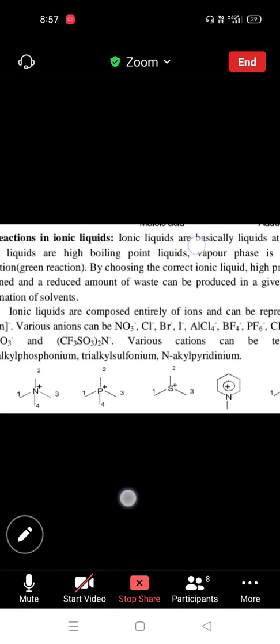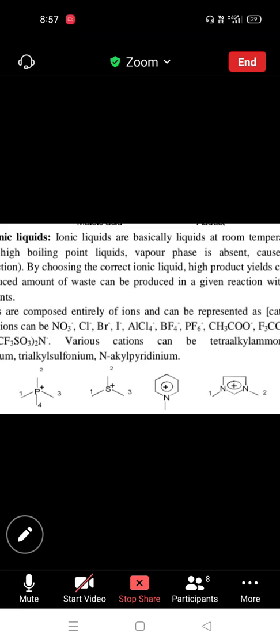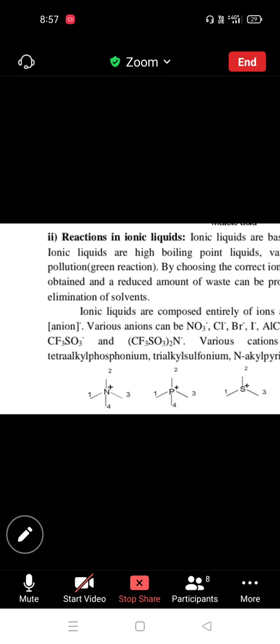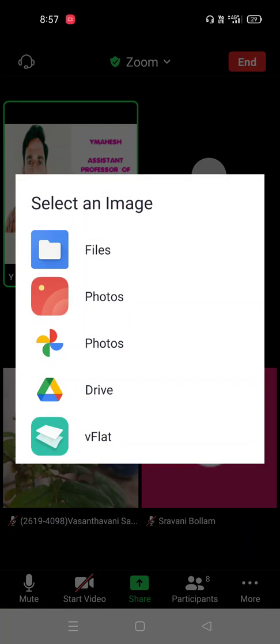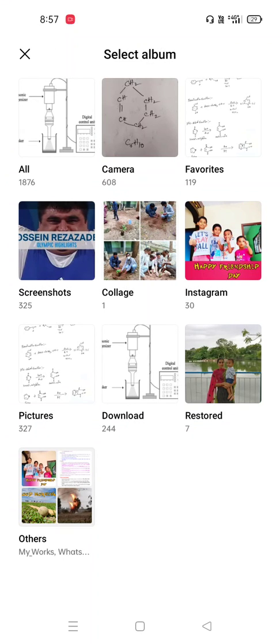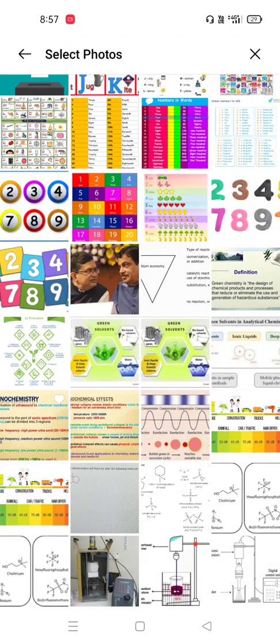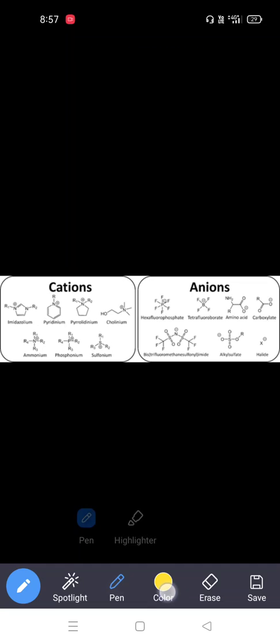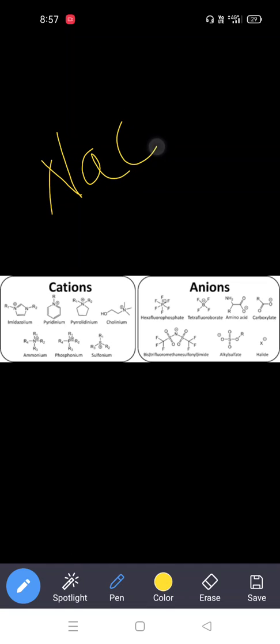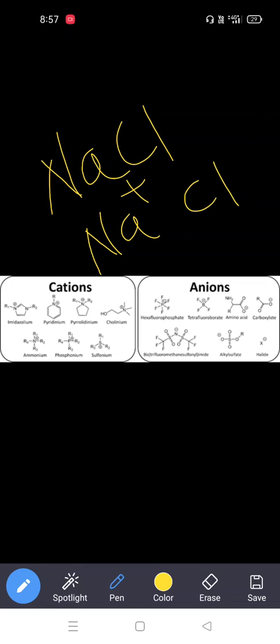So here, in ionic liquids, in any ionic compound we have cations and anions present. So these are some of the cations, anions. So if you take a simple example of an ionic compound, NaCl. So NaCl is one of the ionic compounds, Na plus and Cl minus.